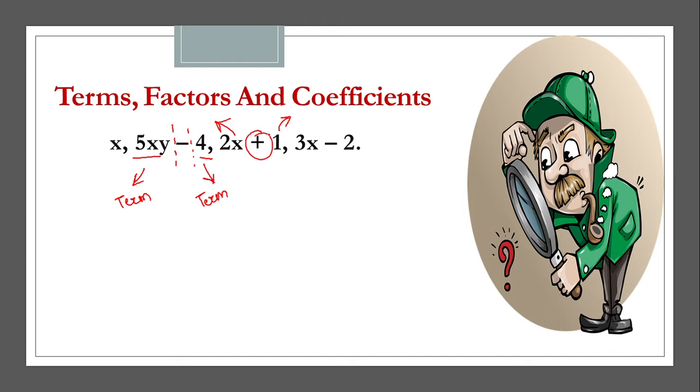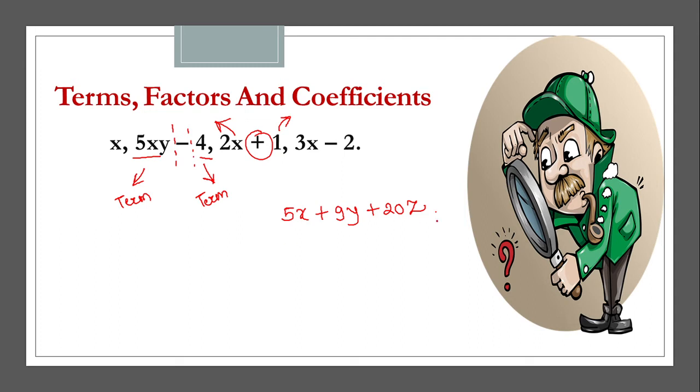So what are terms? Terms are nothing but the individual components of the expression. Suppose I write here 5x plus 9y plus 20z.